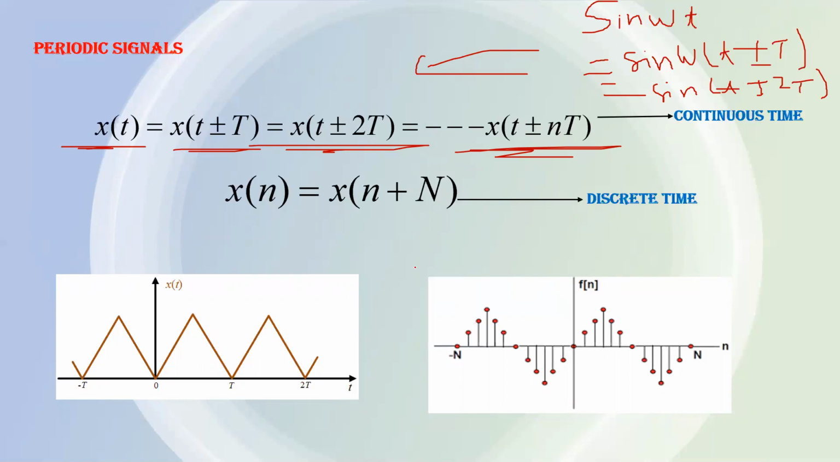So a periodic signal can be shifted either left or right by one time period or two time periods or n time periods, a multiple of the time period. So its characteristic will not change, its amplitude will not change, none of its nature will change. So this is the other property of the periodic signal.